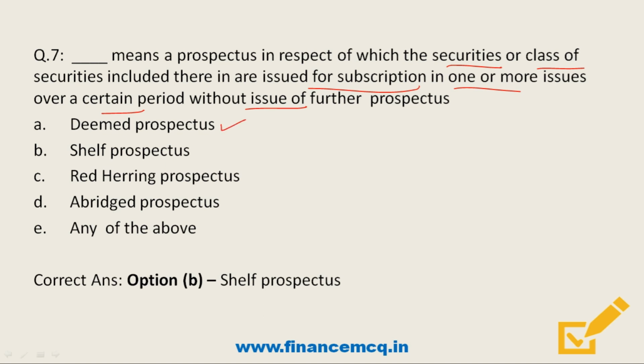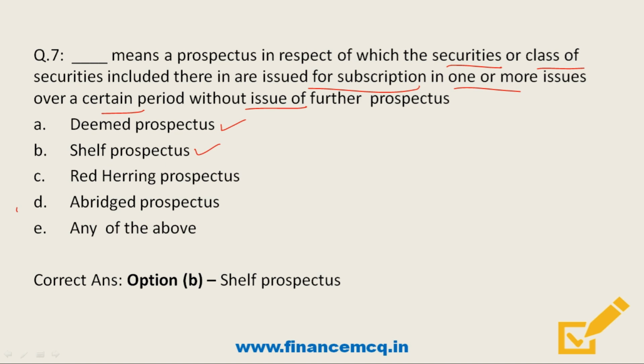So friends, section 25 of Companies Act 2013 says that any document by which a company makes an offer to the public will be deemed to be a prospectus. Friends, next option is shelf prospectus. So friends, the provision of shelf prospectus is given under section 31 of Companies Act 2013.